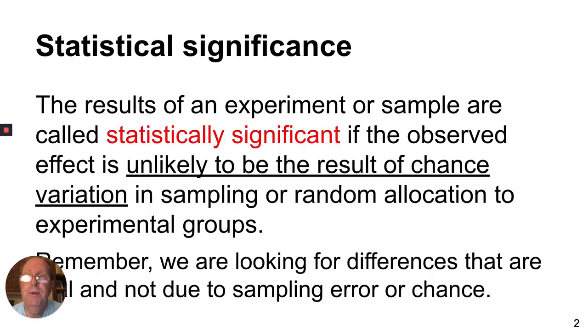First thing I want to talk about is statistical significance. Results of an experiment or sample are called statistically significant if the observed effect is unlikely to be the result of chance variation in sampling or random allocation to experimental groups. That's the key language. The observed effect is unlikely to be the result of chance alone. Remember, what we're looking for is differences that are real and not due to sampling error or just chance.